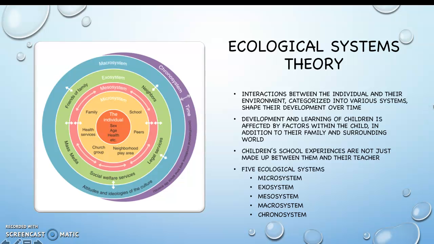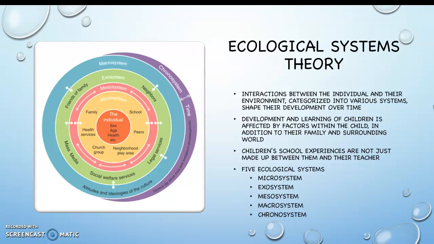To start off, I'll talk about the ecological systems theory. In this theory, interactions between the individual and their environment are categorized into various systems, and Bronfenbrenner discusses how these shape their development over time. Bronfenbrenner also says that the development and learning of children is affected by factors within the child in addition to their family and surrounding world. Another point made in the ecological systems theory is that children's school experiences are not just made up between them and their teacher, but also by their surrounding environment.